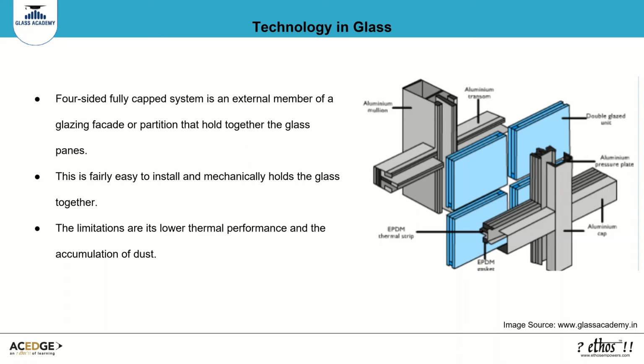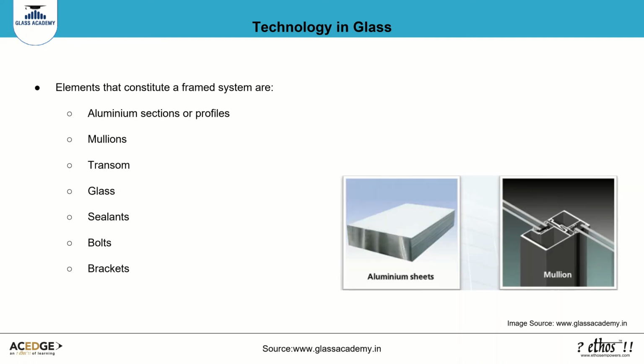The four-sided fully capped fixture is an external member used to hold glass panels in place. The disadvantage is that these elements are obviously visible and accumulate plenty of dust, especially when used on the external facade of buildings. It is typically manufactured in the factory and assembled on site.